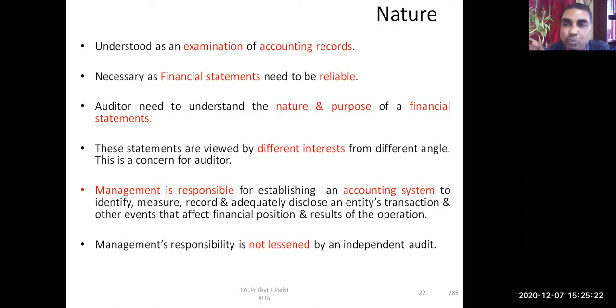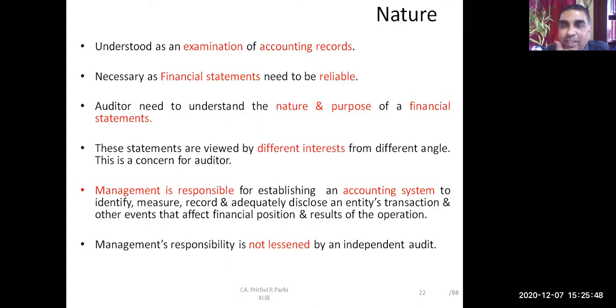Suppose a banker is viewing that. The banker is interested to know whether the loan which he has given to the company is properly secured or not. He may see the value of the assets. He may try to understand whether the company is solvent in the long run or solvent in the short run. That may be his interest.